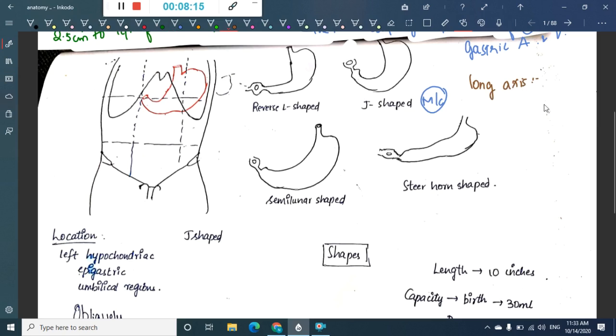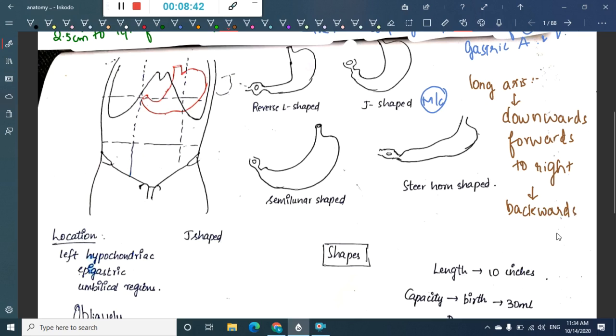the long axis of the stomach first passes downwards, then forwards and to the right, and then finally it goes backwards and slightly upwards.